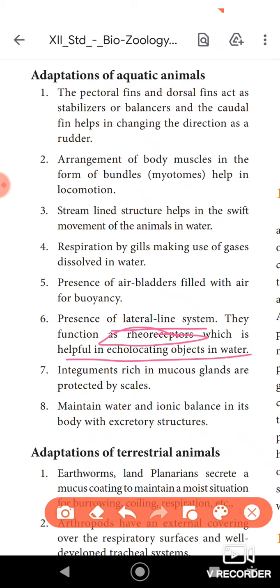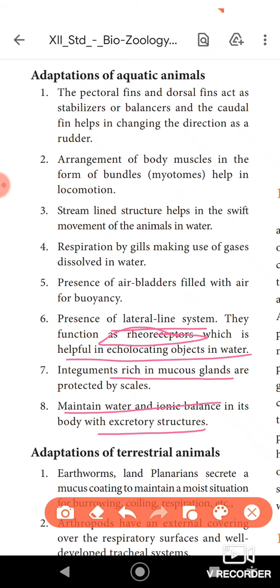Similarly, some of the animals have rich mucus glands in their body to protect them from decaying, because they are always in the water. So in order to prevent decay, the mucus glands are useful. And finally, they can easily maintain the water and ionic balance with the excretory structures.